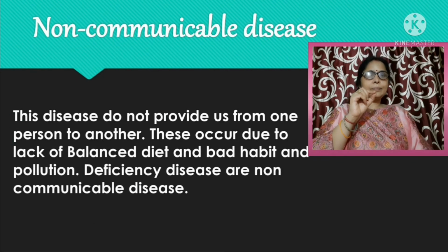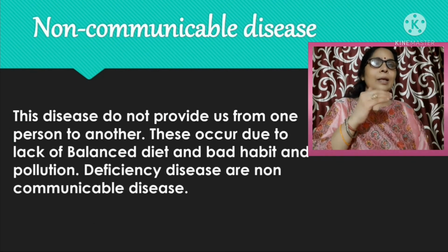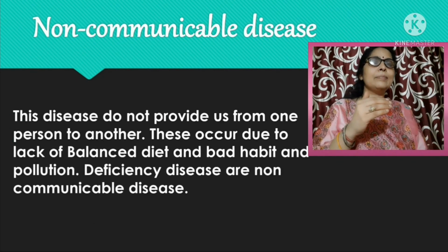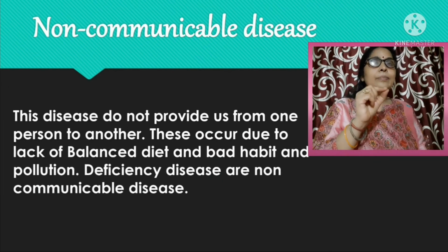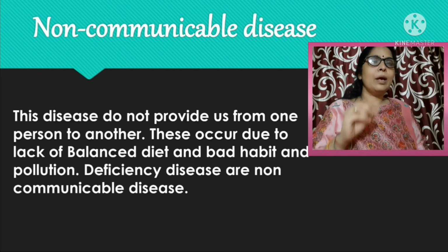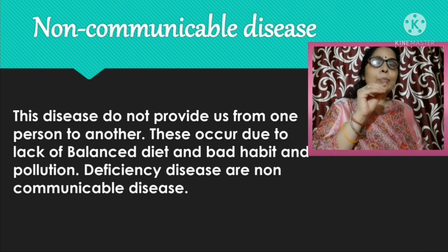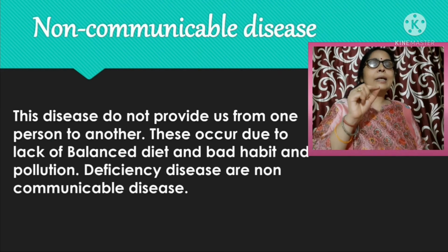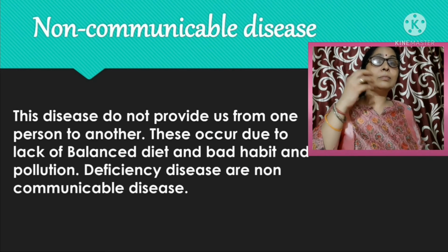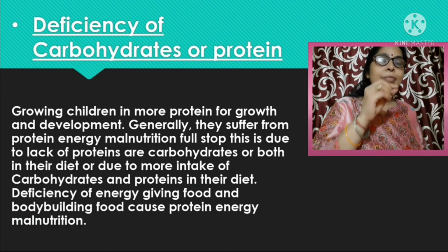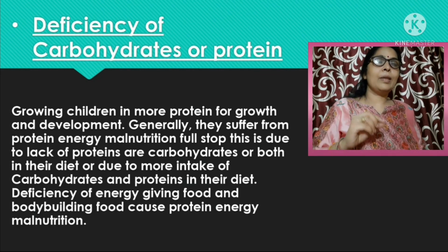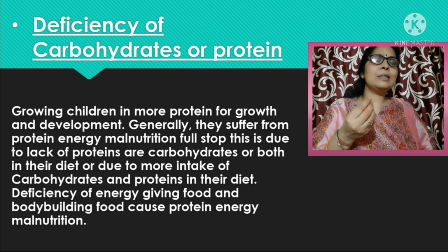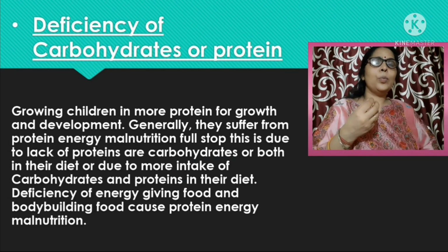The disease due to the lack of vitamins. Now one by one I will explain the disease due to the lack of vitamin A. If a person does not take a proper amount of vitamin A, then his eyesight may be damaged. He is suffering from poor vision. He is suffering from night blindness. We all know that yellow vegetables like carrot, tomato are the source of vitamin A.